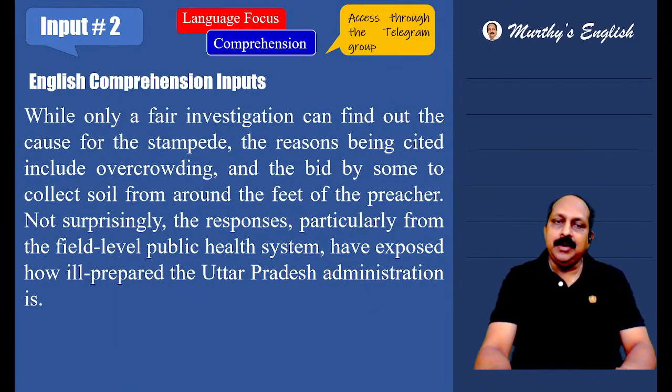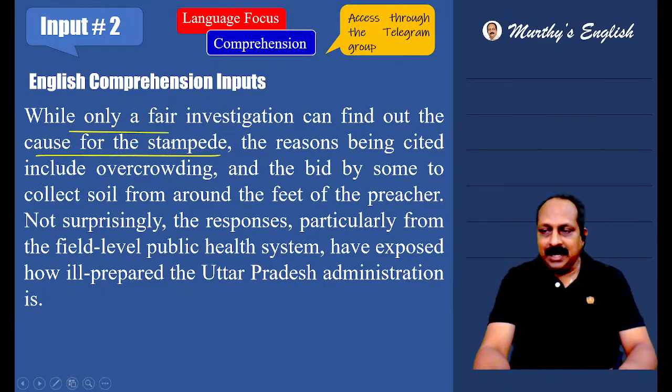While only a fair investigation can find out the cause for the stampede, what could be the exact reason? What might have triggered it? So many reasons are being cited, quoted. Those who were there, based on what they said, but the actual reason we will come to know only after a fair investigation.